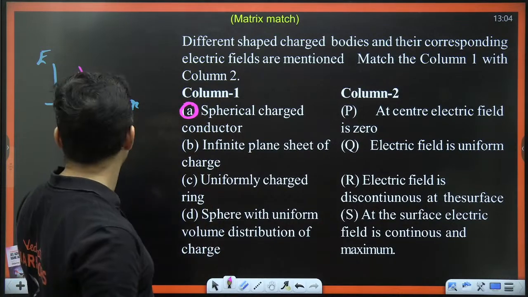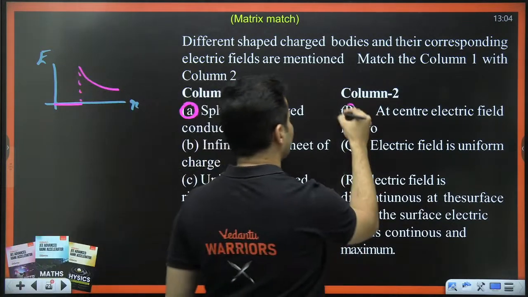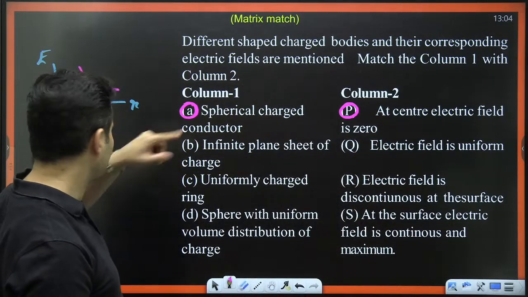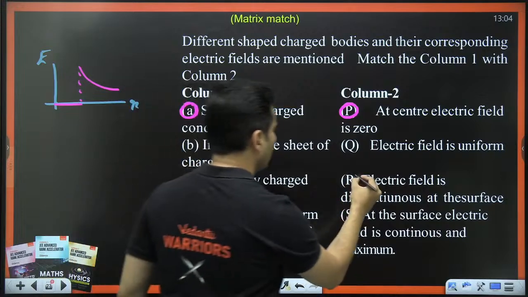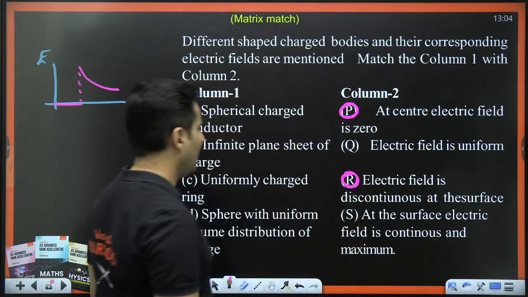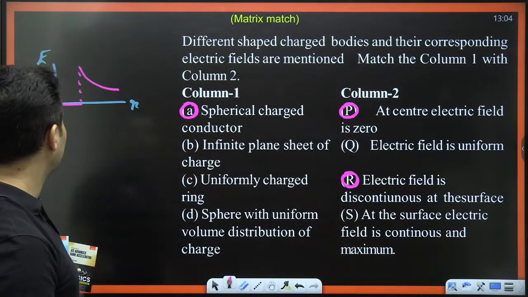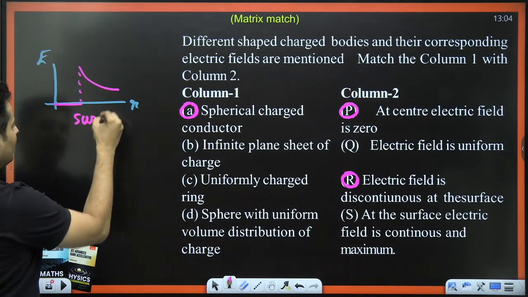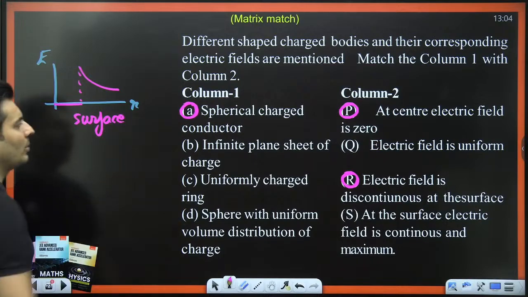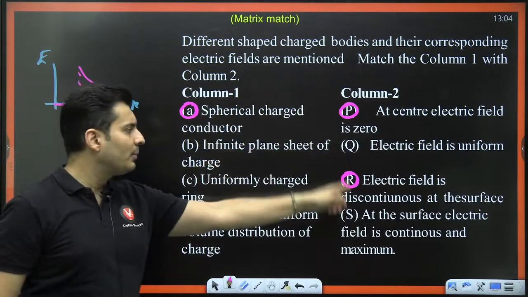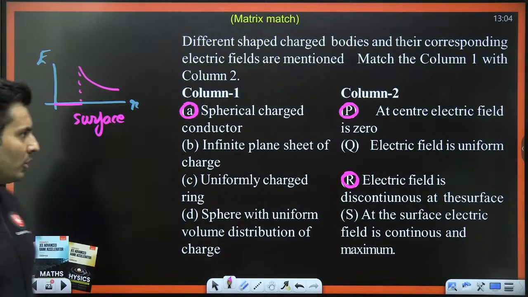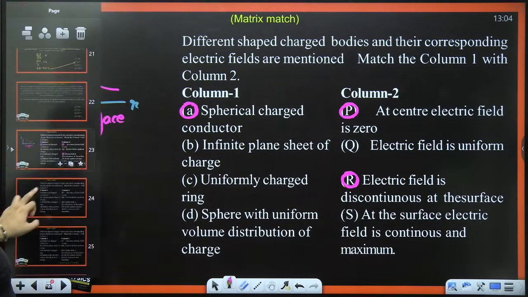So at the center, the electric field is 0. Yes, definitely. Electric field is uniform? No. Electric field is discontinuous at the surface? Yep, this is also correct. And at the surface, electric field is continuous? No, it is not continuous. There is a discontinuity at the surface. So that is the correct option for A. A goes with P and R. Perfect. Very good. So 2 options are being marked correct.